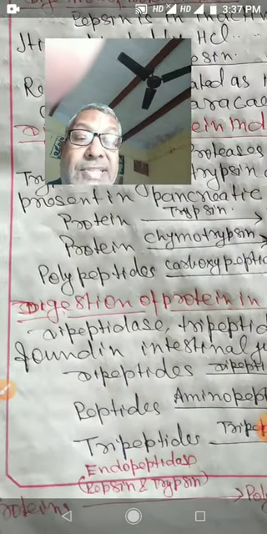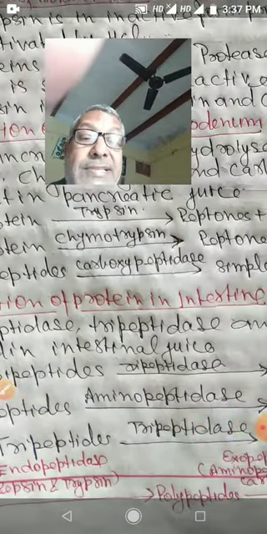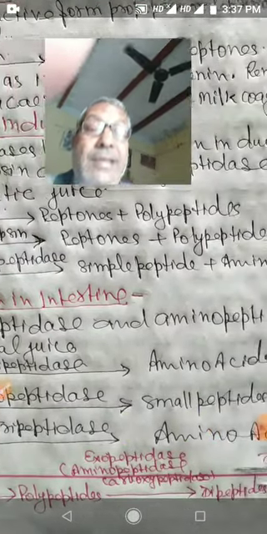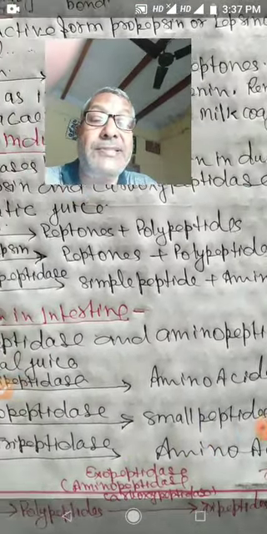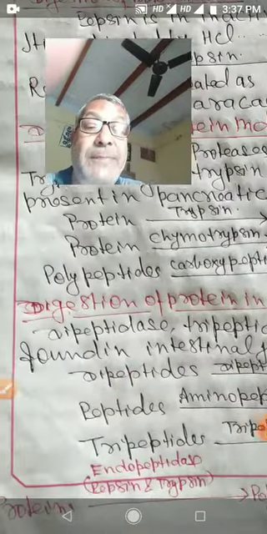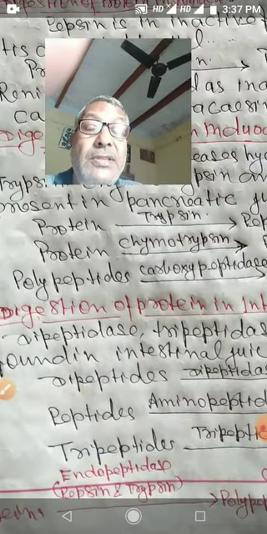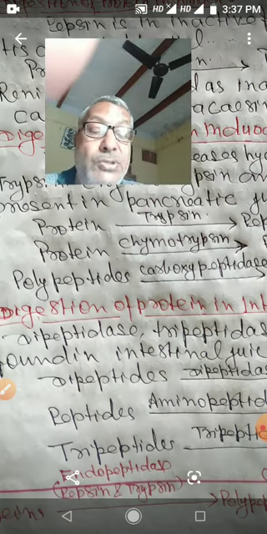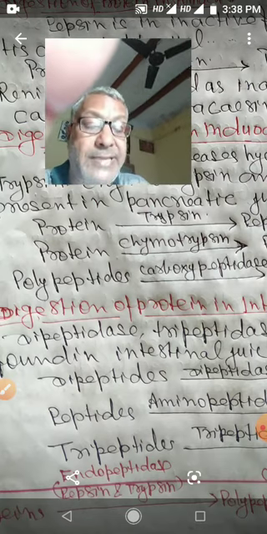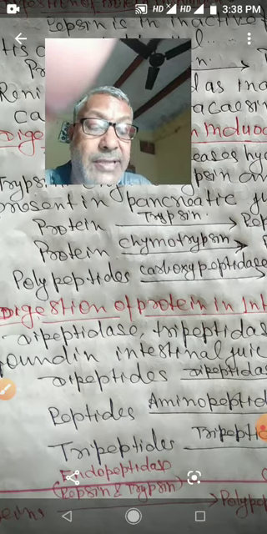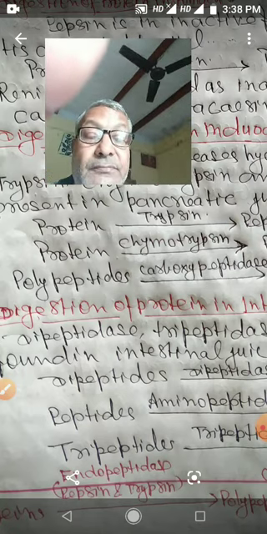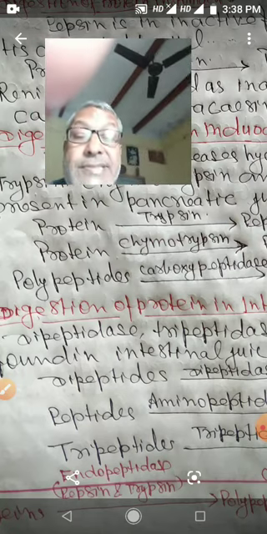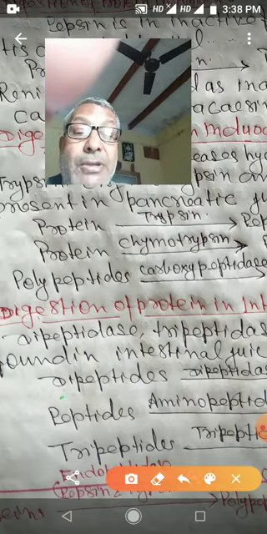In the intestine, dipeptidase, tripeptidase and aminopeptidase enzymes are present in the intestinal juice. Dipeptidase acts on dipeptides.